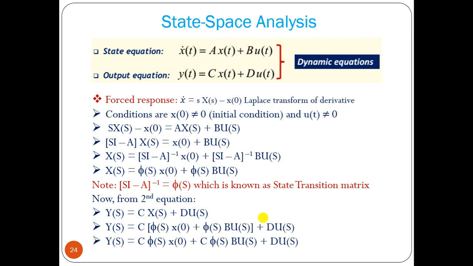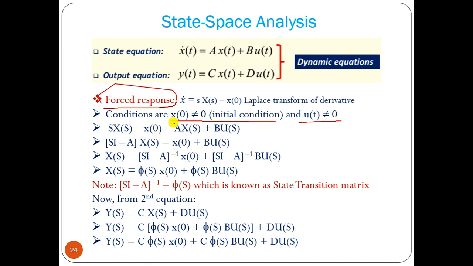Okay, now the forced response. Forced response means your initial condition is not equal to 0 and the input is also not equal to 0. That means we have the x(0) term and the u(t) term. So sX(s) minus x(0) equals AX(s) plus BU(s), taking the Laplace transform.